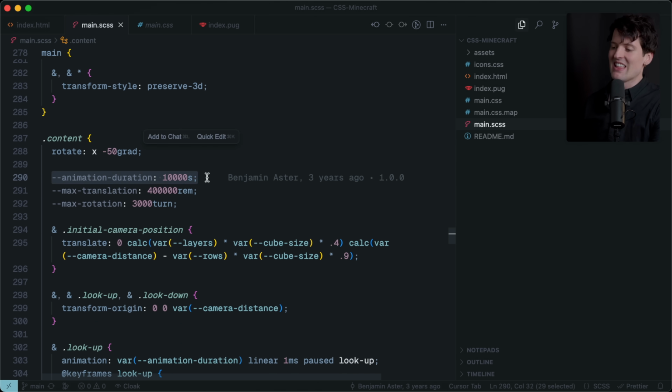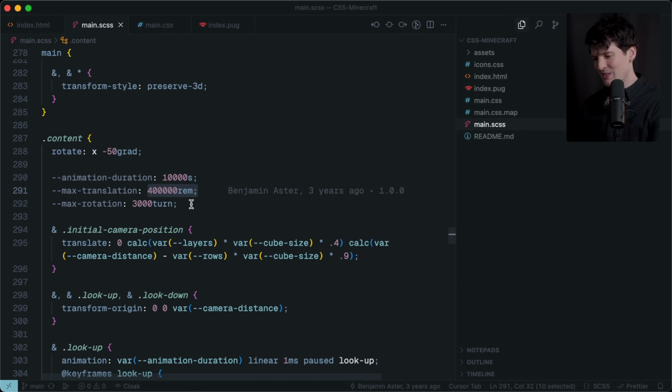Animation duration is 10,000 seconds so that you can just turn it on and off and never worry about it going too long. That's great. Max translation, 400,000 rem. Rotation is 3,000 turns.